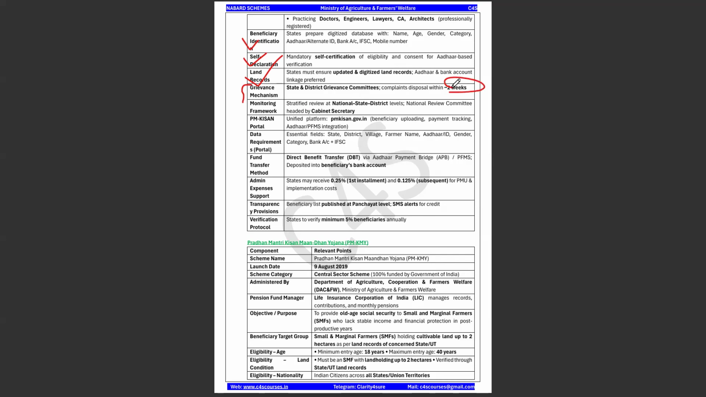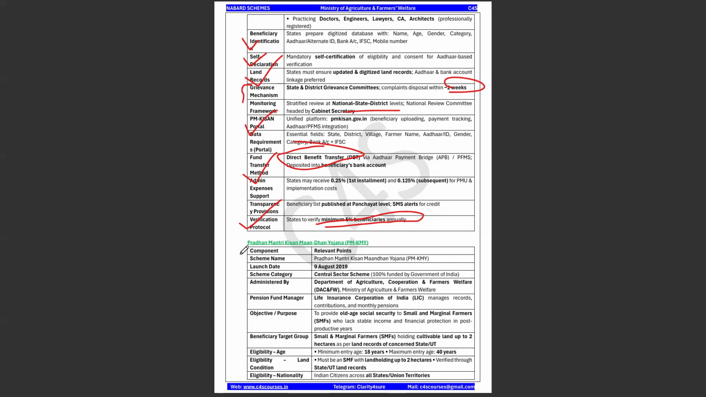This is very, very important. And there is a monitoring framework. Please make a note of it. And there is a portal also. And fund transfer, we all know it is through the direct benefit transfer. So there can be a question related to this also. Okay, and there is a verification protocol, that is minimum 5% of beneficiaries. States should verify at least 5% of beneficiaries minimum every year. Okay, this is about the PM Kisan.